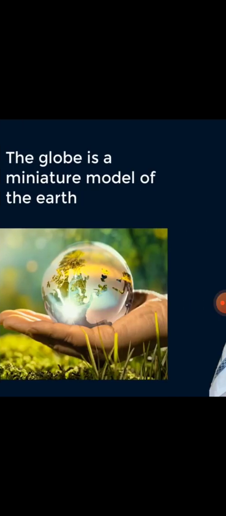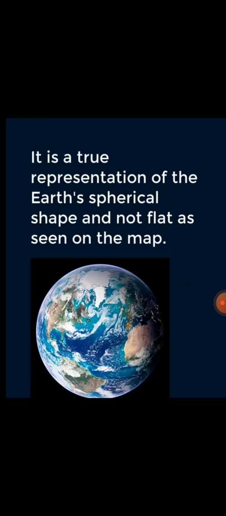Features of the globe. What are the features of the globe? The globe is a miniature model of the earth. Miniature means a small form of the earth. It is a true representation of the earth's spherical shape and not flat as seen on a map. As I already told you, the earth is spherical, not flat.